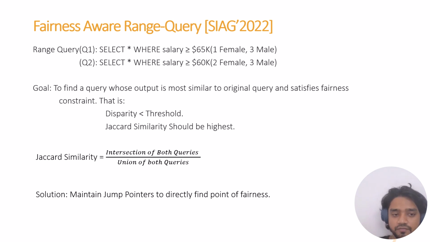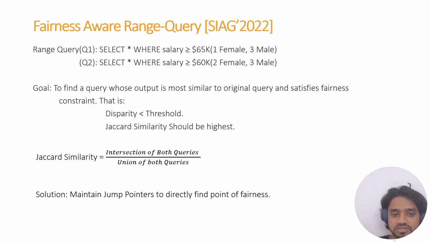Now let's talk about how fairness-aware query works. Suppose there is a query which selects employees whose salary is greater than 65,000, and it gives us one female. So we find the representation of females is low, so we alter the query to greater than 60,000, and we get two females.